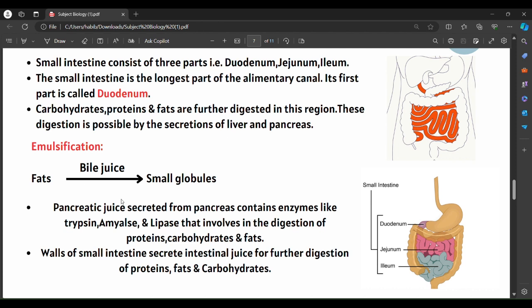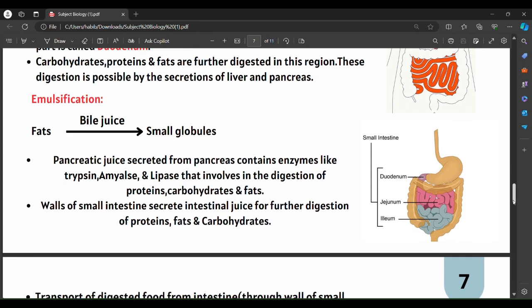The secretion of the liver is the bile juice. Bile juice mainly acts on fats and converts them into their simplest form, that is small globule-like structures, and the entire process is said to be emulsification. The secretion of the pancreas is the pancreatic juice, which consists of enzymes like trypsin, amylase and lipase, which act on proteins, carbohydrates and fats for their further digestion. The walls of the small intestine will also secrete a juice called intestinal juice, which will further act upon these food components to convert them into simple form.